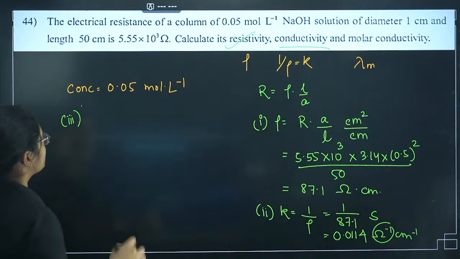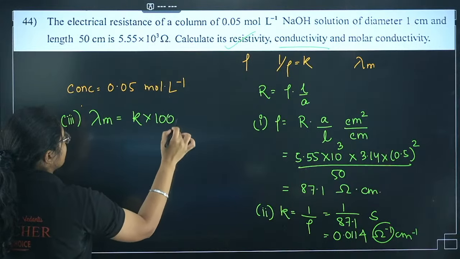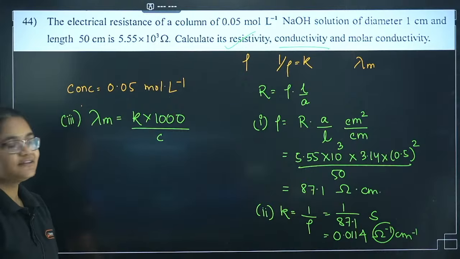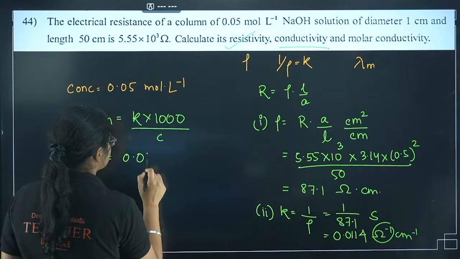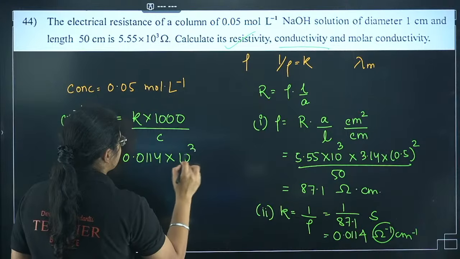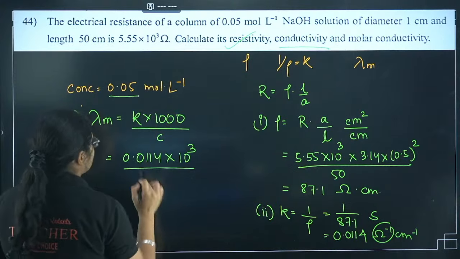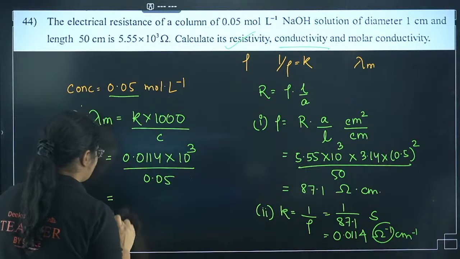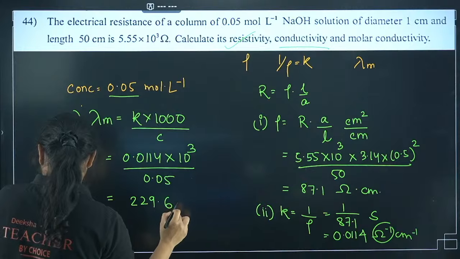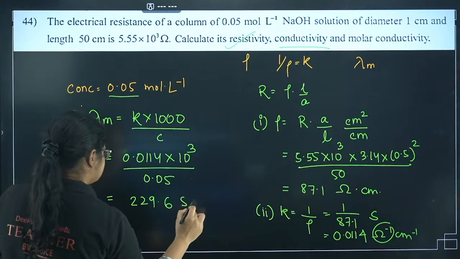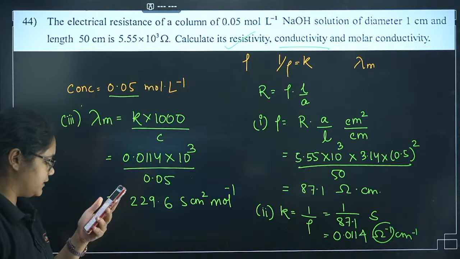Okay, so what is the molar conductivity here? The molar conductivity formula is kappa into 1000 by C. So let's substitute kappa, which Ashia told me: 0.0114 into 1000. Then the C value was how much? 0.05, which I have given here, right? Sridhar has already calculated this because he did this question in the morning and told me the answer also: 229.6, S centimeter square mole inverse. If you solve this you will get this one.